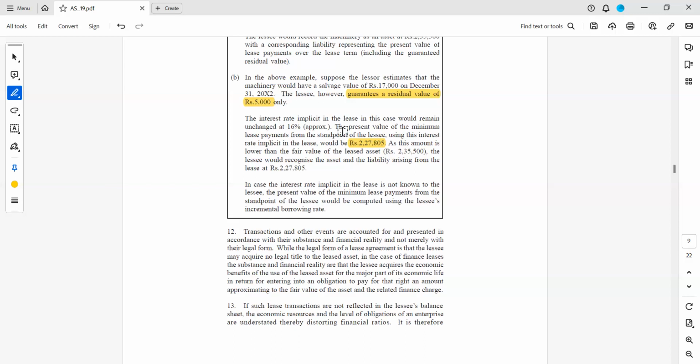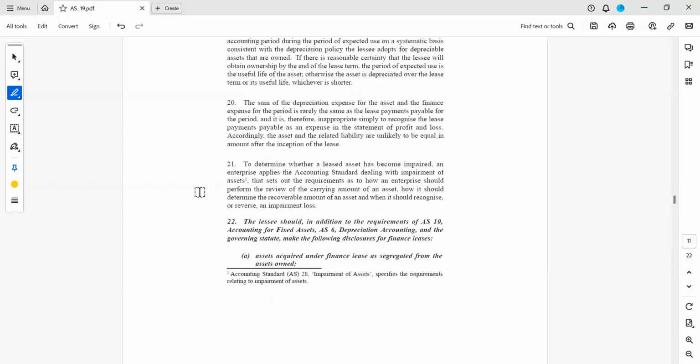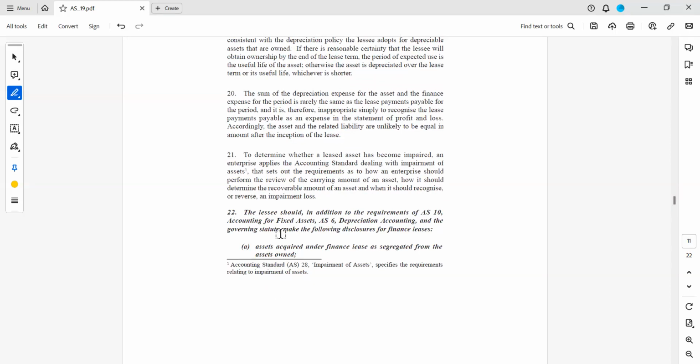And apart from this, they have said, like what I also told, the lessee should, in addition to the requirement of Accounting Standard 10, Accounting for Fixed Assets, AS 6, Depreciation Accounting, and the governing statute, make the following disclosures of finance leases. So whatever accounting standards are applicable for fixed asset accounting and depreciation accounting have to be normally followed by the lessee. That is what the standard is saying.